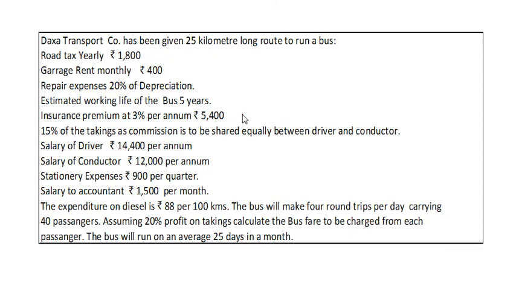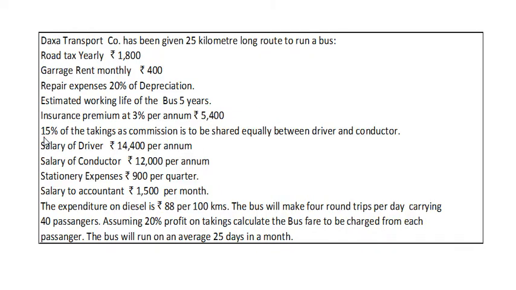Now with the help of this 1,80,000 we will calculate depreciation of the bus by taking the estimated working life of 5 years. Depreciation of the bus would be cost price divided by number of years. We use the formula in the straight line method, C minus S upon N. Here C is 1,80,000, S is not given, and estimated life is 5 years. So annual depreciation of the bus amounts to 1,80,000 divided by 5 years, that is 36,000 rupees per annum. So monthly depreciation would be 3,000 rupees.